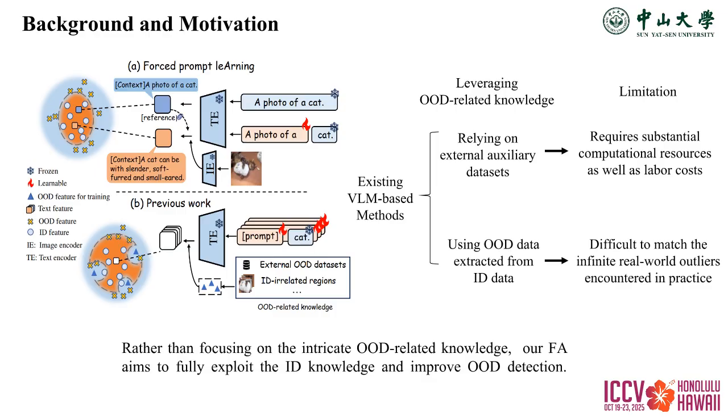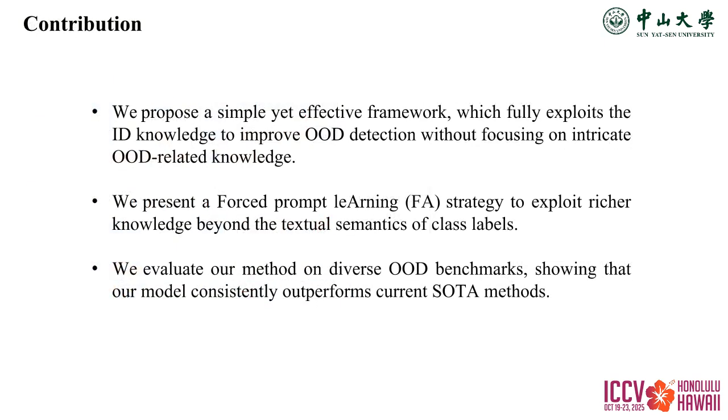Then, OOD data extracted from ID data are difficult to match the infinite real-world outliers encountered in practice. Rather than focusing on the intricate OOD-related knowledge, our FA aims to fully exploit the ID knowledge and improve OOD detection.